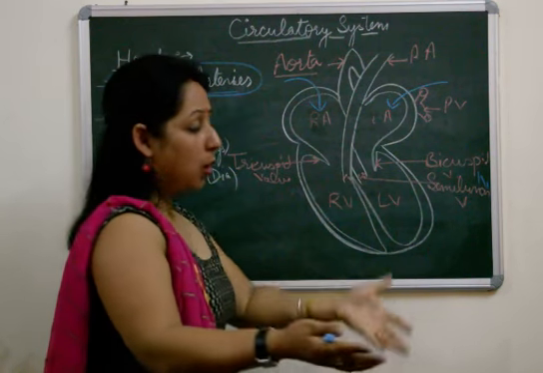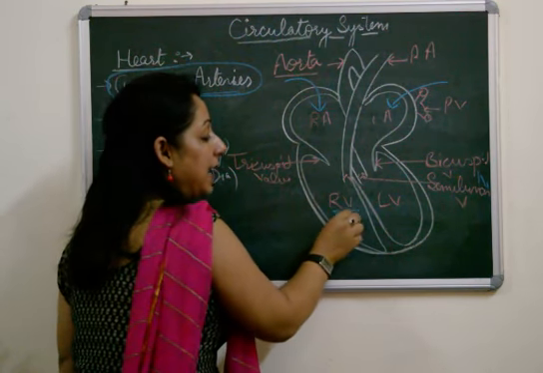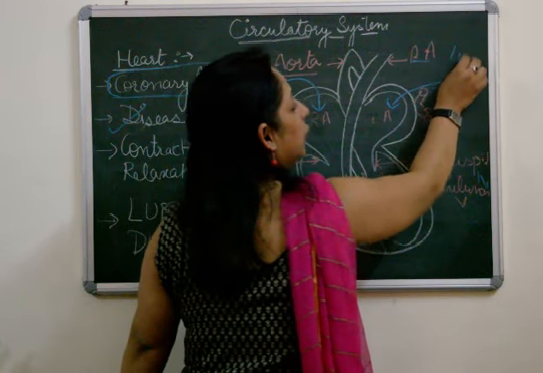Simultaneously, at the same time, what is happening elsewhere is that the blood from the right ventricle is going through the pulmonary artery into the lungs.